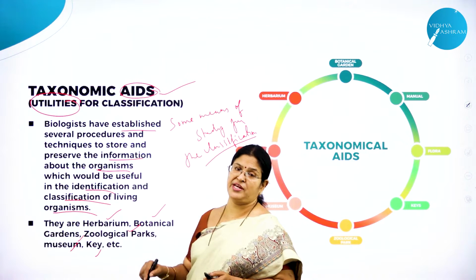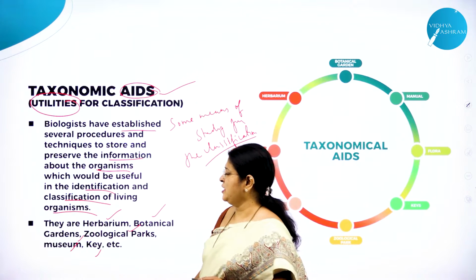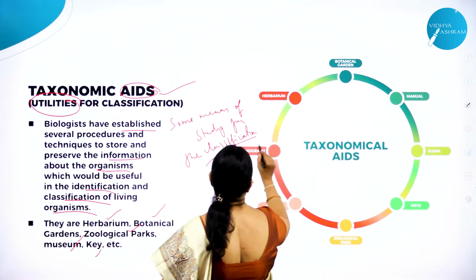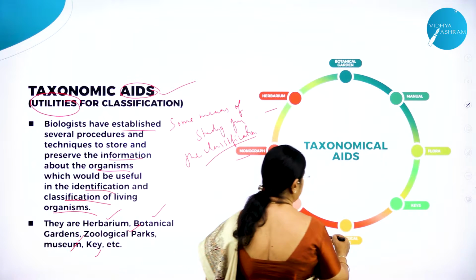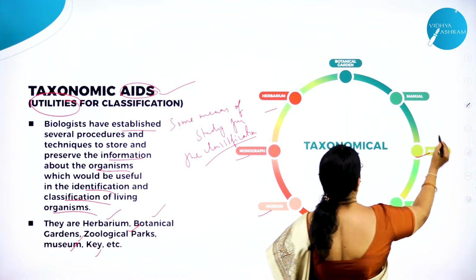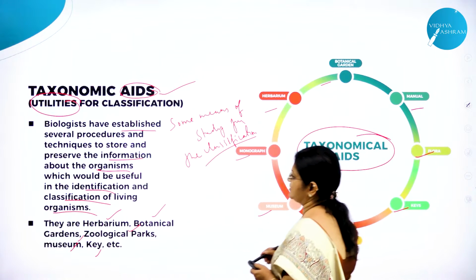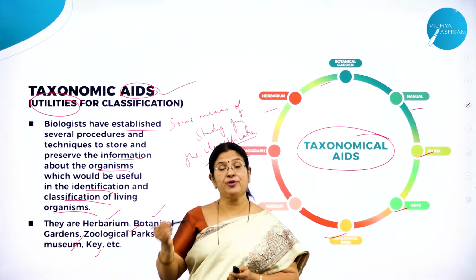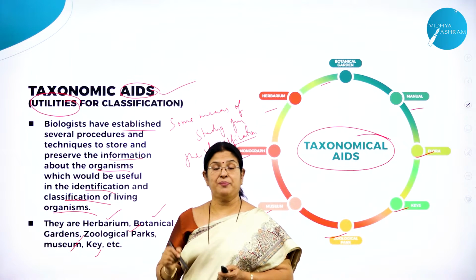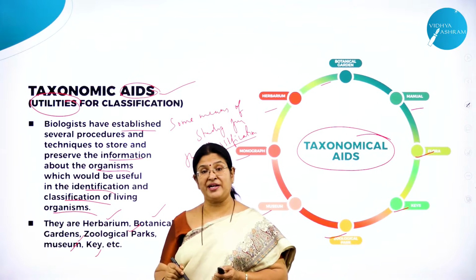All these are examples of taxonomical aids. Hope you can see here: monograph, herbarium, museum, zoological park, keys, flora, manual, botanical garden. All these are called taxonomical aids, which help the study of plants and animals in a very systematic manner.